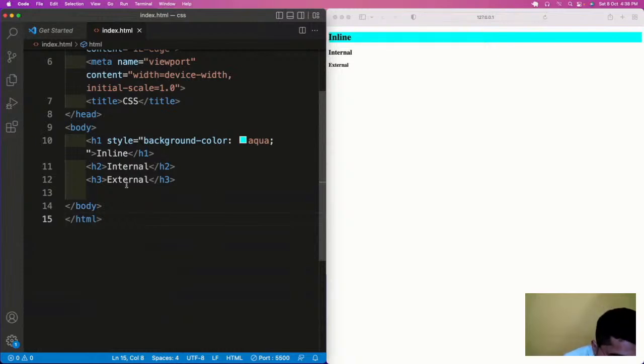Now, the second one is internal. Internal means we are adding CSS directly to the HTML file. Inline applies to the HTML element. Internal applies to the HTML file. Let us see how it will work.